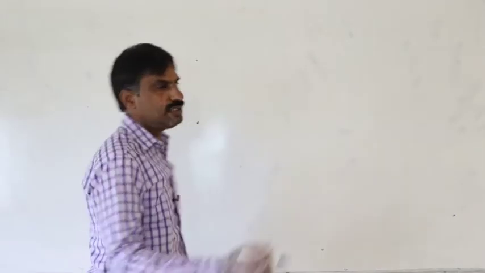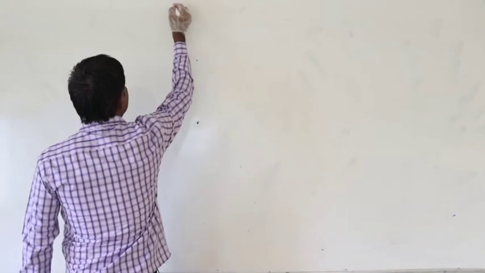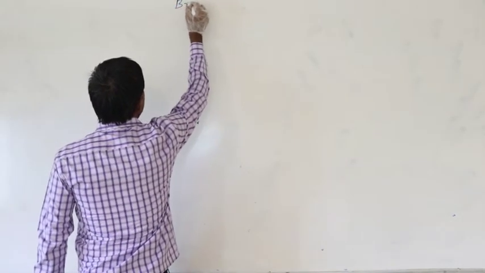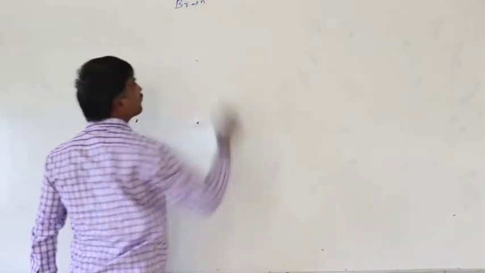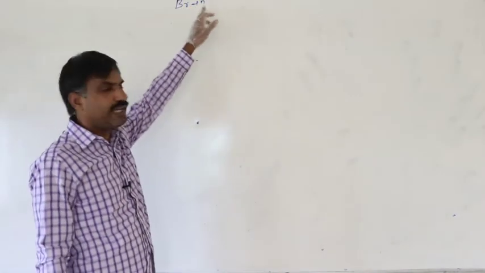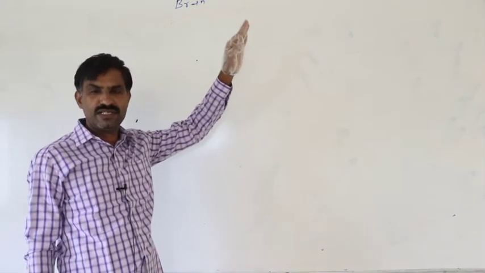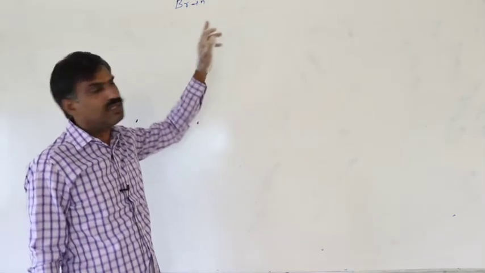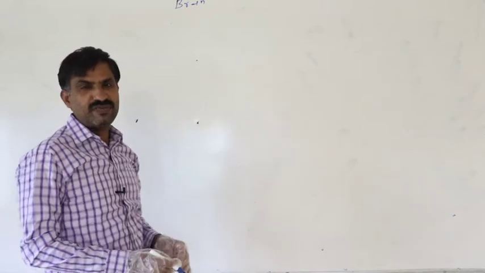Yes, continuation to the last class. In the central nervous system, two portions are present. One is the brain, the second one is the spinal cord. Of them, the first one is the brain.